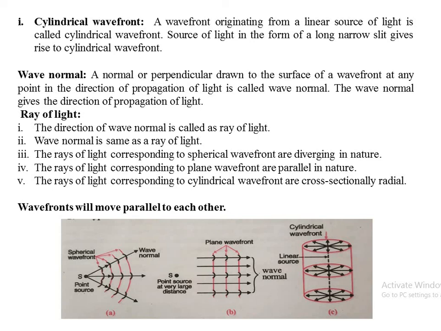The rays of light corresponding to a plane wavefront are parallel in nature. Observe figure B. The directed arrows are parallel to each other. They are known as wave normals. The rays of light corresponding to a cylindrical wavefront are cross-sectionally radial. Observe figure C. In all the circles the directed arrows were shown and they are cross-sectionally radial.